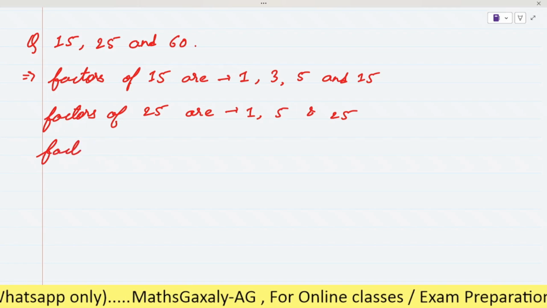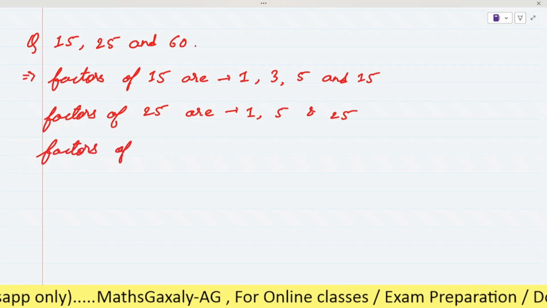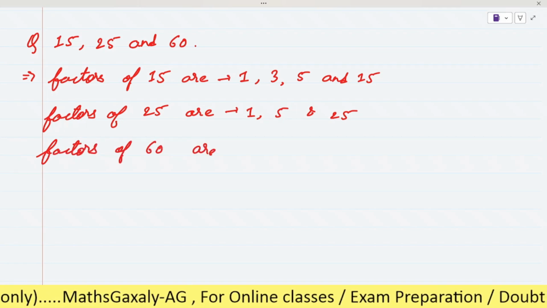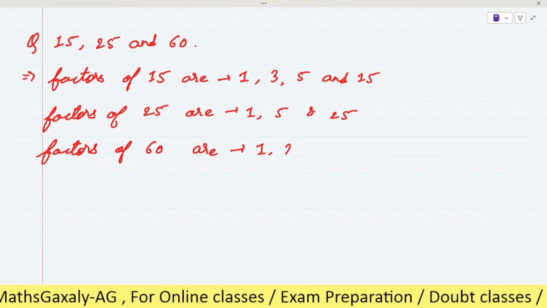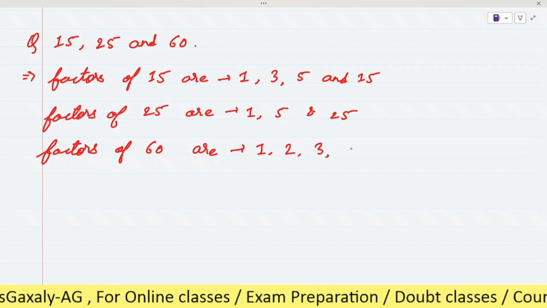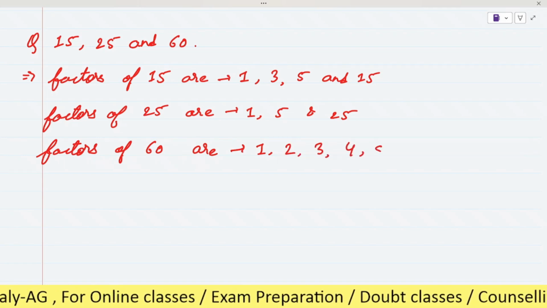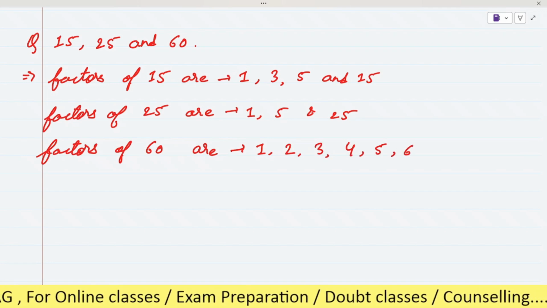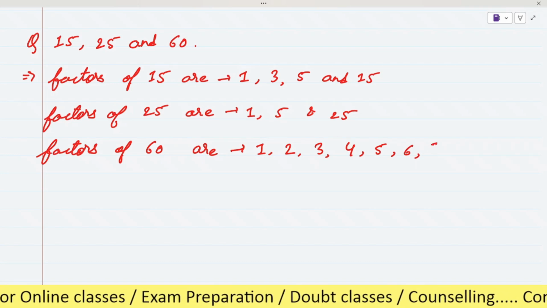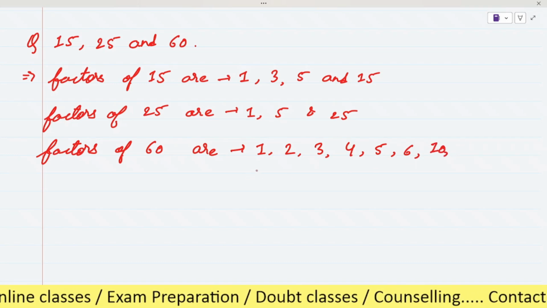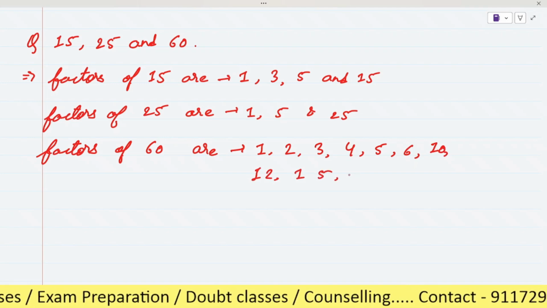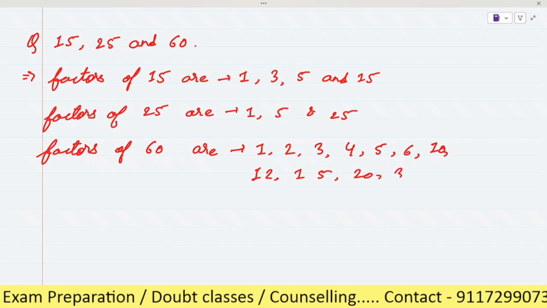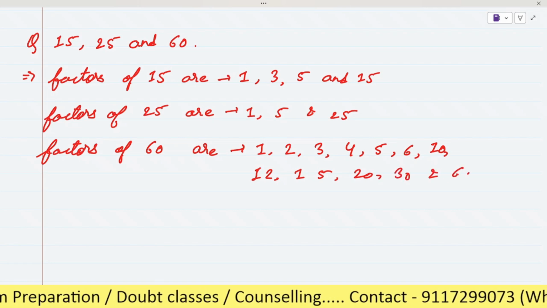After that, factors of 60. Factors of 60 are 1, 2, 3, 4, 5, 6, 10, 12, 15, 20, 30 and 60.